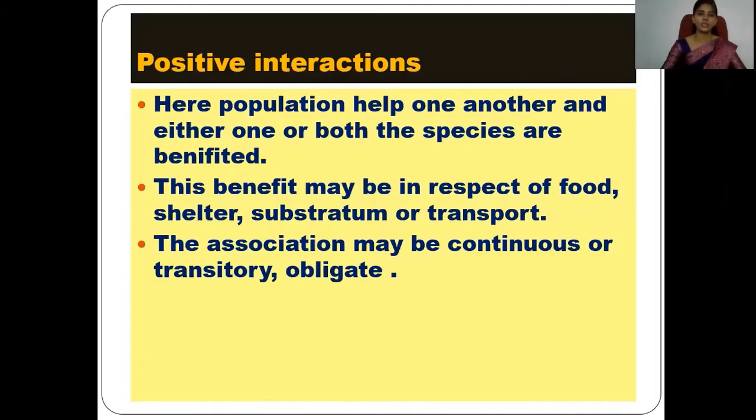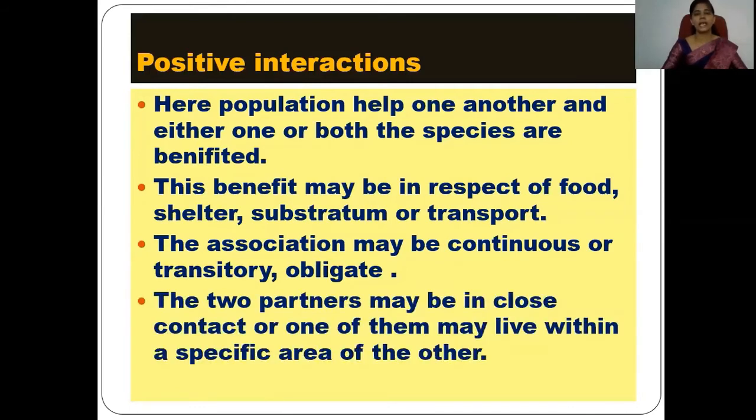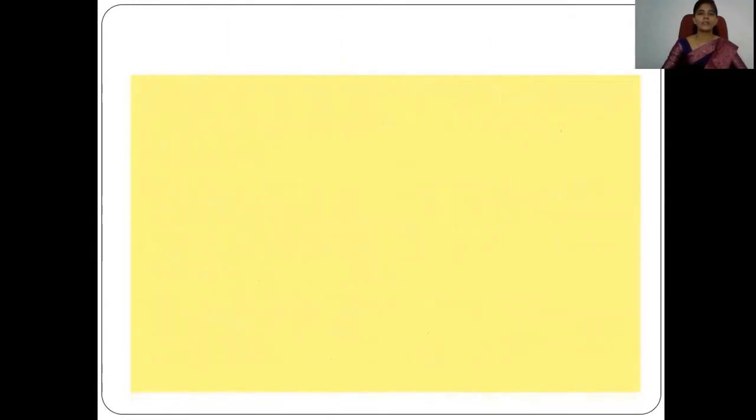The association between the two organisms in such type of interaction may be continuous, transitory, or obligate. In many examples, we can see that there is a very close association between these two partners. Now we can see the examples of this positive interaction.